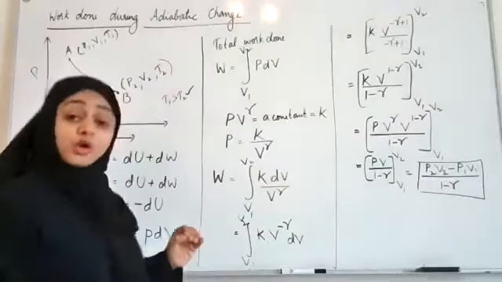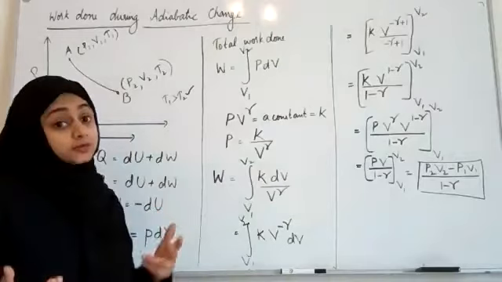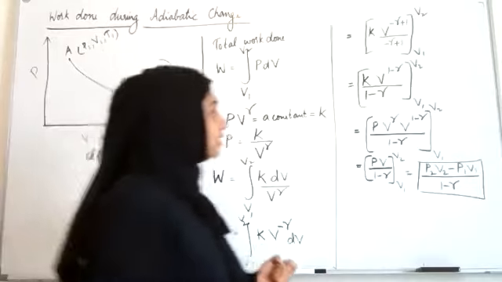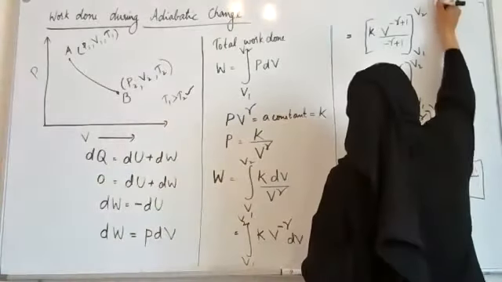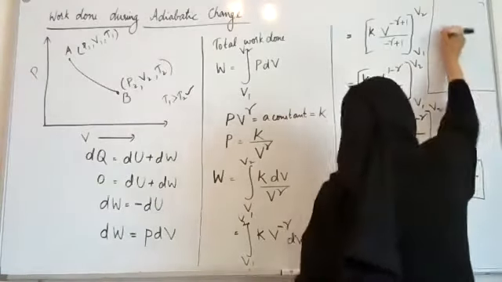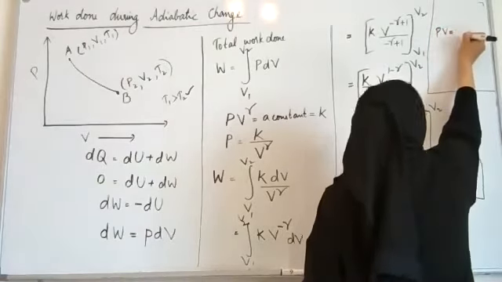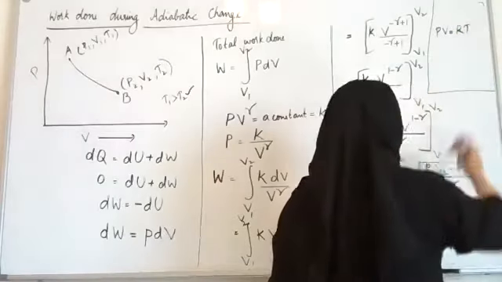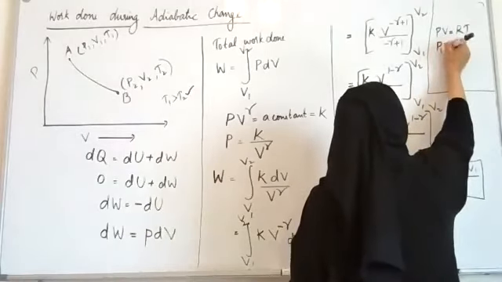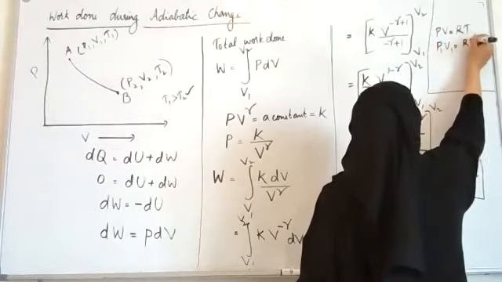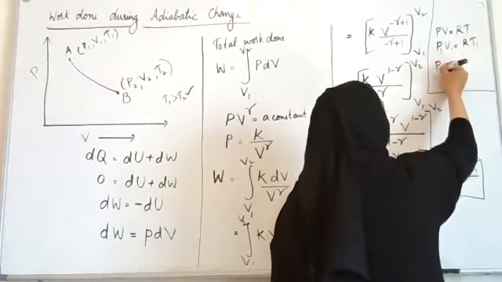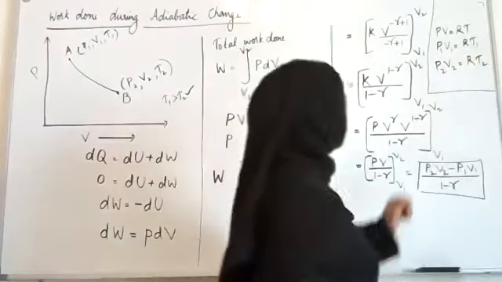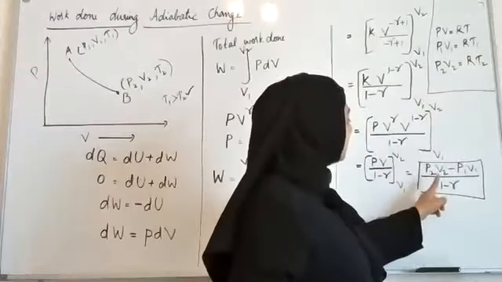Now, we can also express the work done in terms of temperature. Let us see how we can express it in terms of temperature. We know that by the ideal gas equation, PV is equal to nRT, and for 1 mole of gas, PV is equal to RT. So I can write P1 V1 as equal to RT1. Similarly, P2 V2 I can express as RT2.